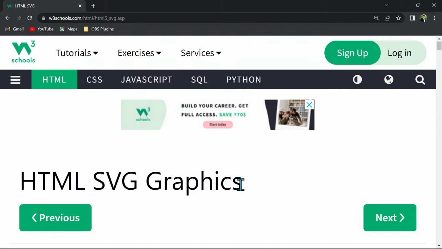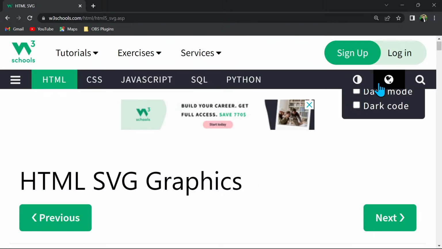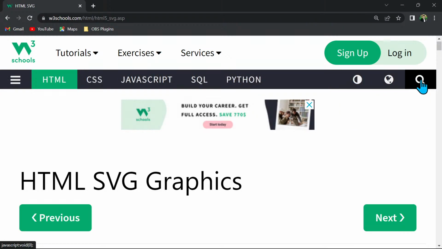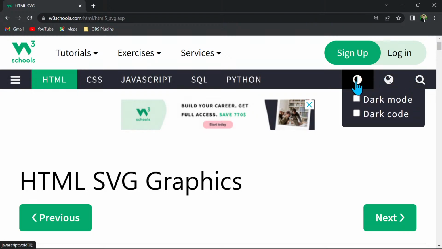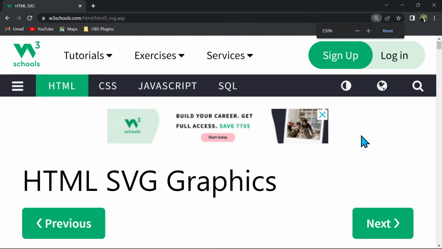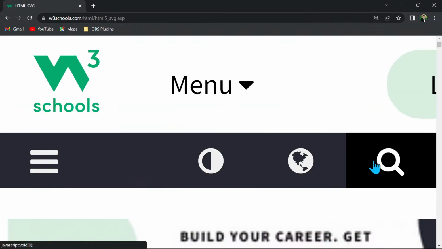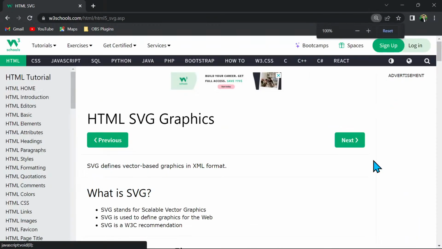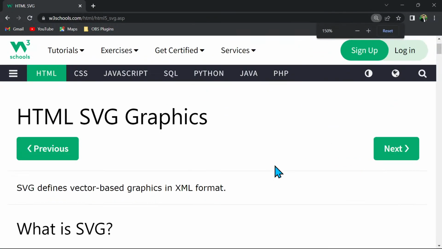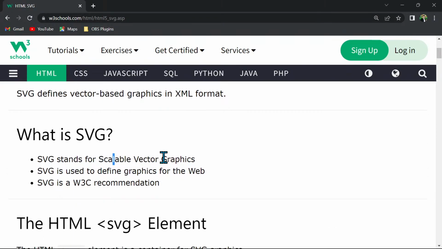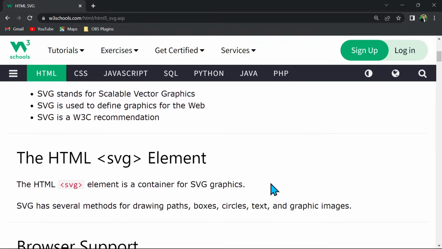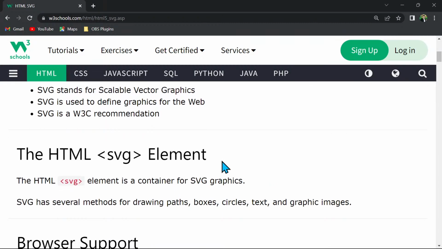And most websites nowadays use that kind of image. Here also, these images are nothing but SVG images instead of JPG or PNG. I can show you that. I can zoom it, and if you see, these are not getting pixelated. Okay, so it is a scalable vector graphic, and it is used for images which you don't want to be pixelated, like icons or the logo of the website.